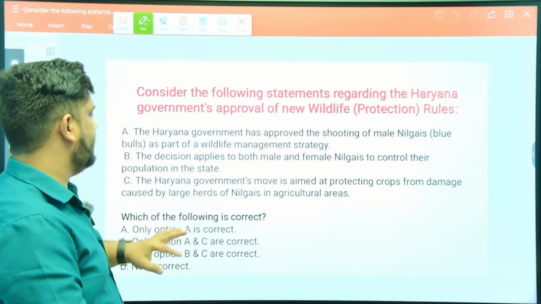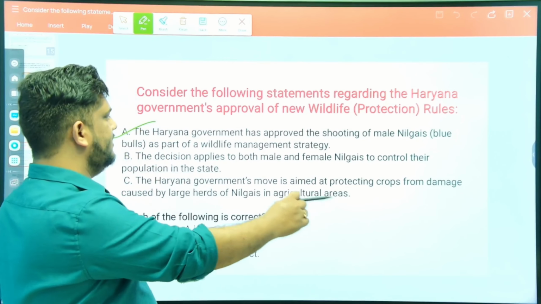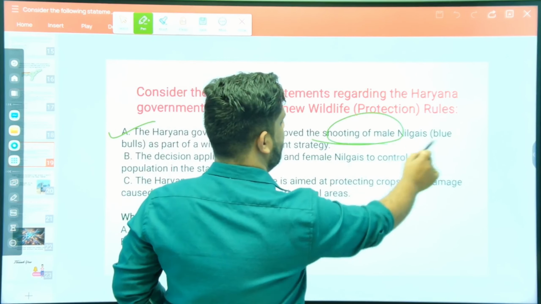The Haryana government has approved the shooting of male nilgais, blue bulls, as a part of wildlife management strategy. So that is what the government of Haryana did. So this statement is correct. This is absolutely pathetic. They have approved the shooting of male nilgais.